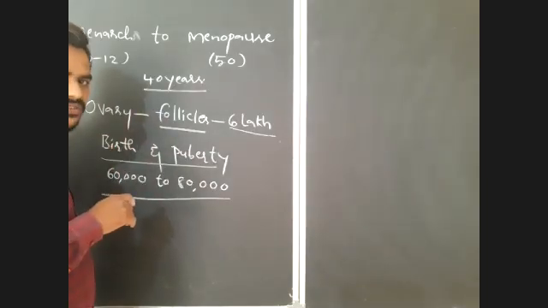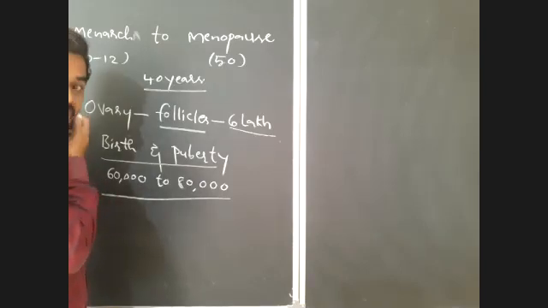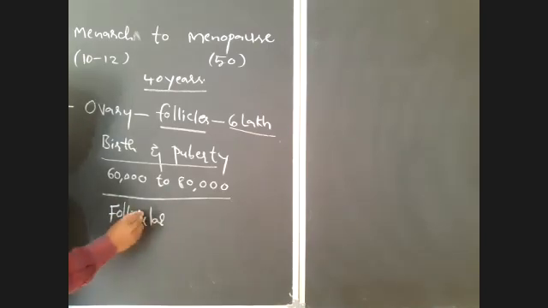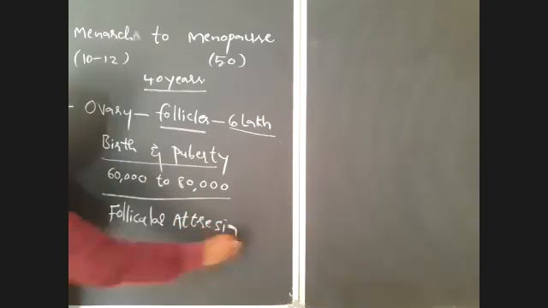The degeneration of follicles between birth and puberty is known as follicular atresia. Follicular atresia, important. What is follicular atresia?